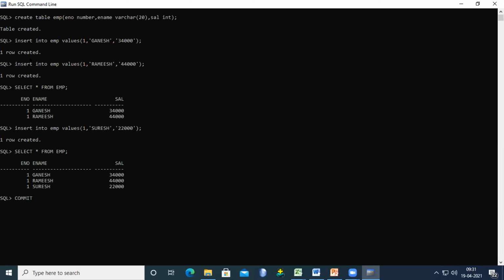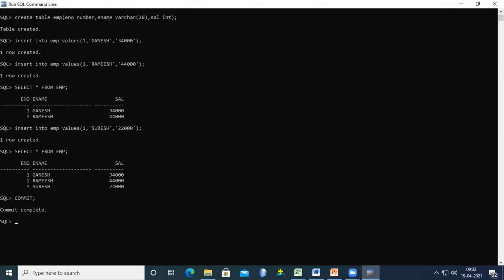Please remember this: when you enter the rows into the table, please use commit. Commit means performing the save operation. In the last class we also discussed what is a commit, what is a rollback, what is a savepoint. We will discuss those topics again. If you don't remember, don't worry. When I am executing the queries, please note this down. Here I am using commit to maintain the save operation, to save the changes to the disk.